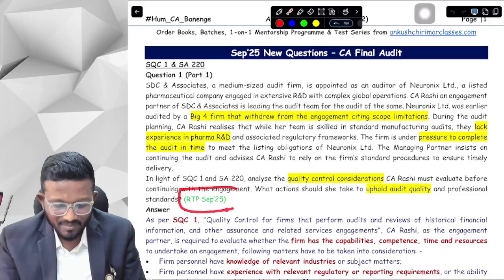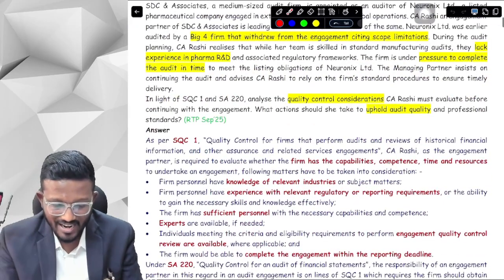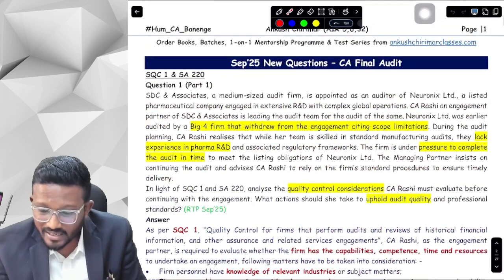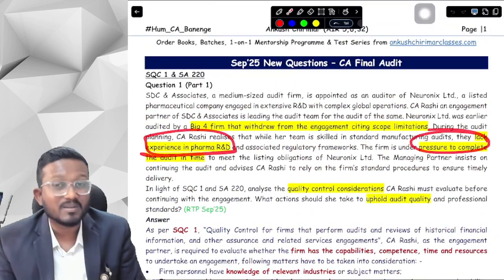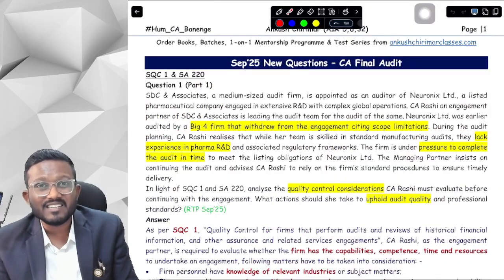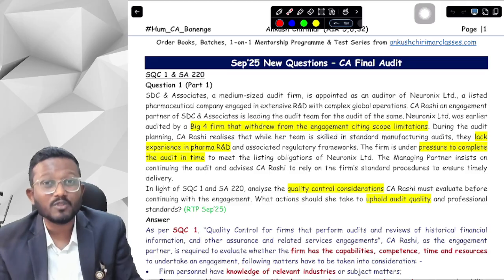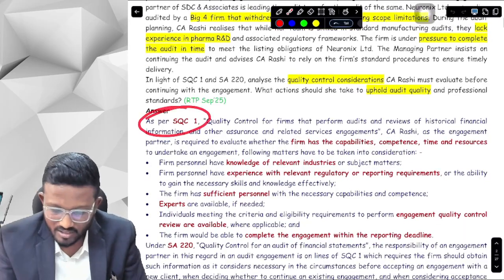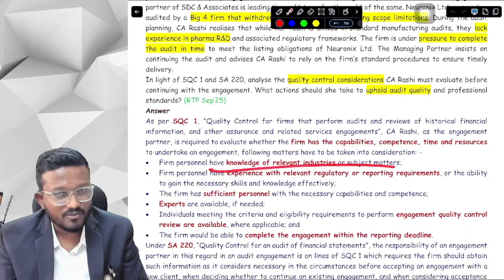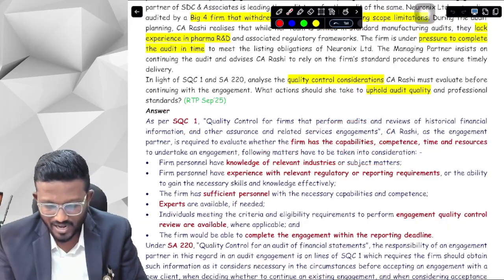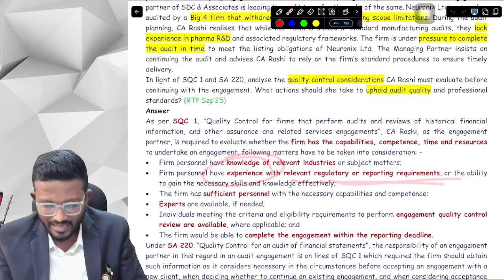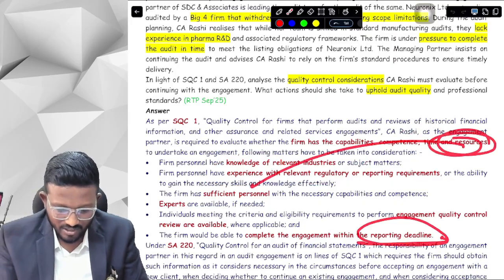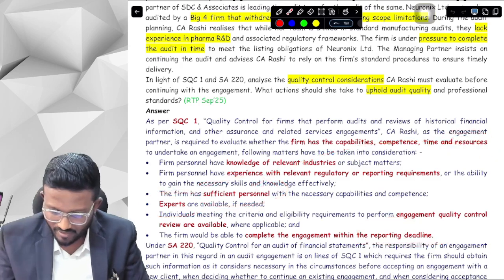This is an RTP September 25 question. What does it say, sir? First of all, as per SQC 1, the main thing here is that we don't have the competence. Why? Because we don't have experience in pharma R&D, so we lack competence. So we will specify all the matters relating to CCTR. As per SQC 1, the firm should have CCTR. CCTR means capabilities, relevant industry knowledge, and experience of the regulatory requirements; time, whether we are able to complete within the reporting deadline; and resources, whether we have sufficient personnel, if not, whether we have an expert, and if not, whether we have an EQCR or not.